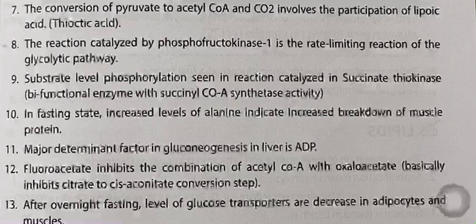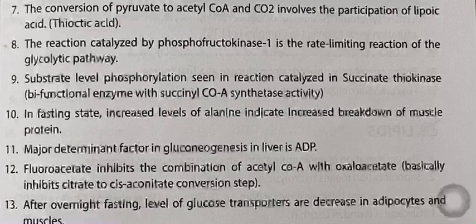The reaction catalyzed by phosphofructokinase 1 is the rate-limiting reaction of the glycolytic pathway. Substrate level phosphorylation is seen in the reaction catalyzed by succinate thiokinase. In fasting, increased levels of alanine indicate increased breakdown of muscle protein. The major determinant factor in gluconeogenesis in the liver is ADP. Fluoroacetate inhibits the combination of acetyl-CoA with oxaloacetate.